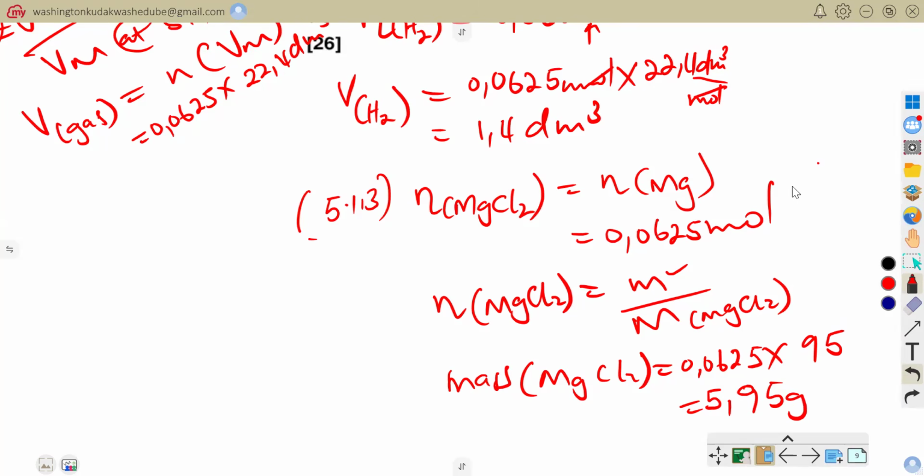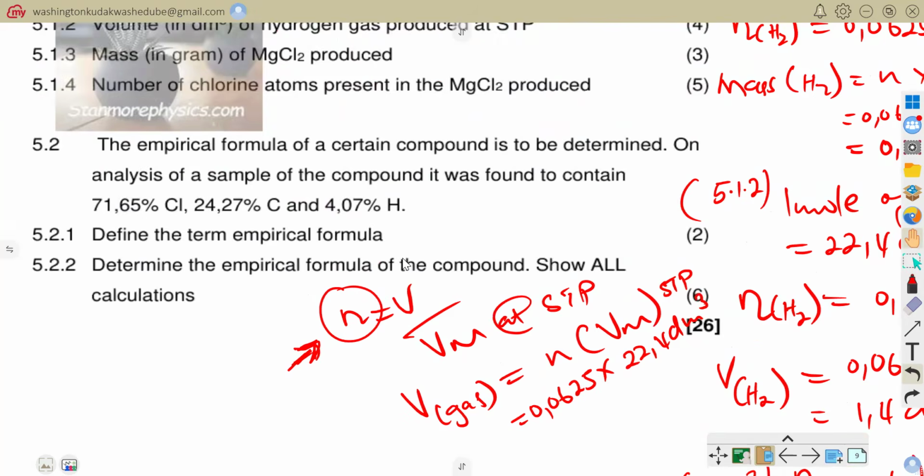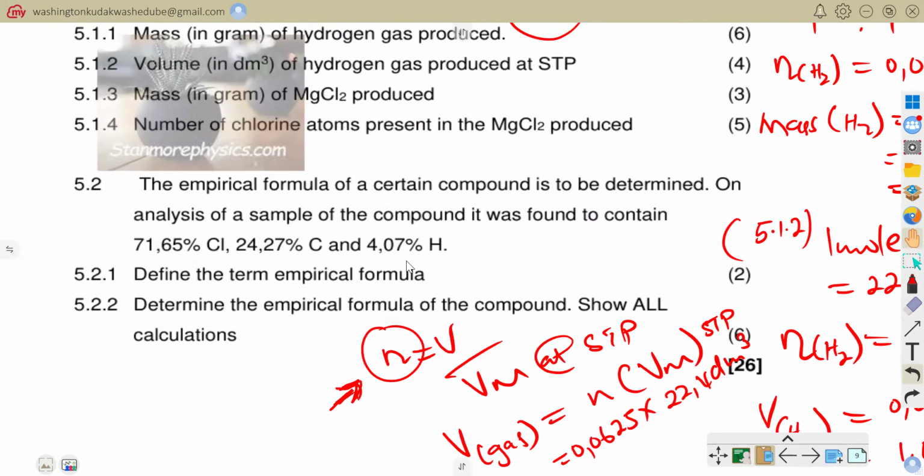Now let's go back to our question. Our question is now saying, calculate the number of chlorine atoms present in the magnesium chloride. We know the number of moles, and we know that in 1 mole we have got 6.022 times 10 to the power 23 atoms.